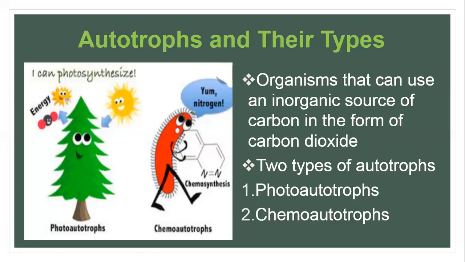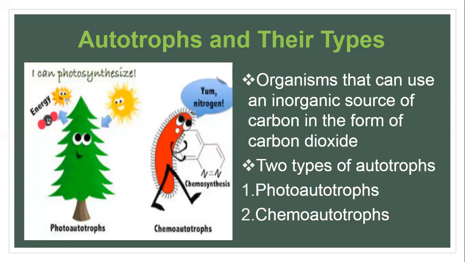So basically, when we say autotrophs, simply speaking, we say they are the organisms who are able to manufacture their own food. But technically speaking, those organisms who can use an inorganic source of carbon in the form of carbon dioxide are called autotrophs. Actually, this is the true definition of autotrophs.